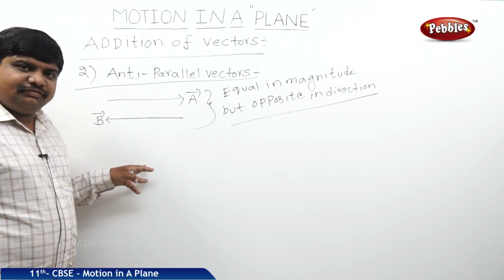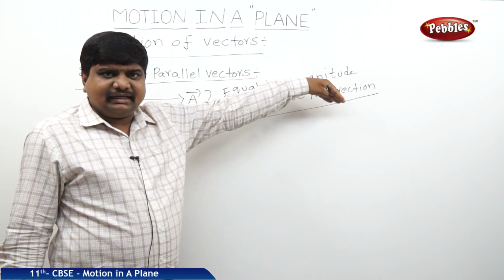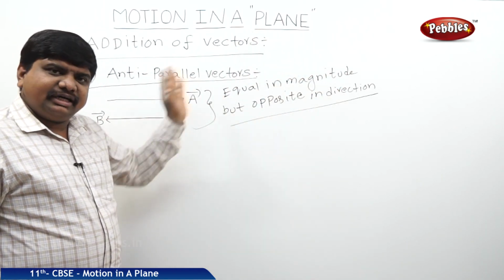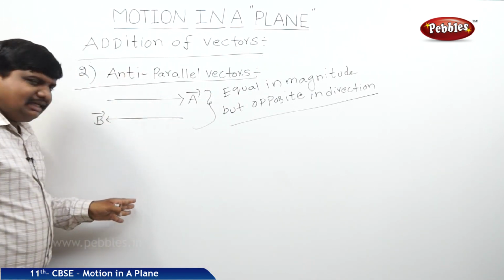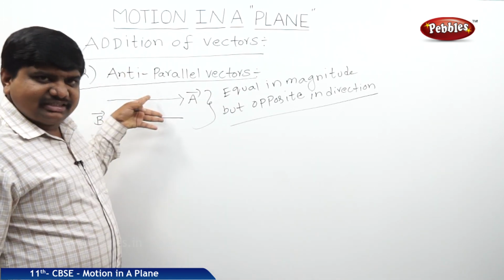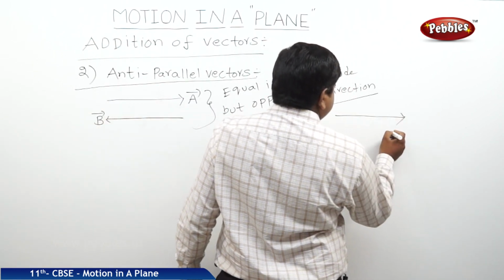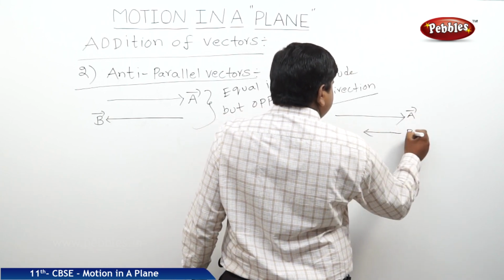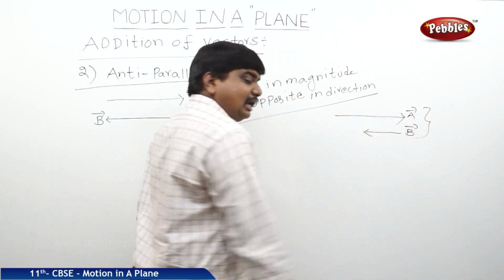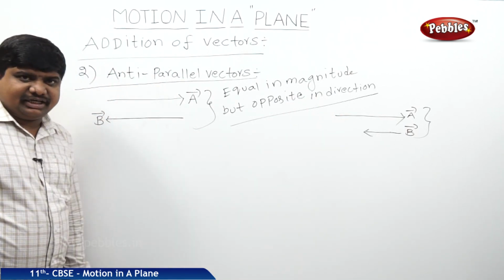As we mentioned for parallel vectors, all parallel vectors need not be equal, but all equal vectors are parallel. So anti-parallel vectors can be with the same magnitude or without the same magnitude. In this case these two are anti-parallel but not equal. Here it is anti-parallel but equal in magnitude.